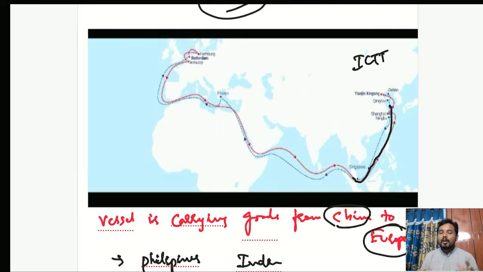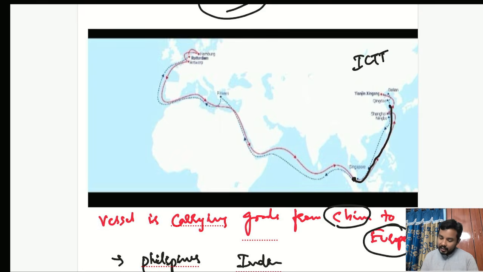A port is called an International Container Transshipment Terminal if there are many deep water berths in that port, and there is a deep water draft, and it can accommodate ultra large container ships, and it's a strategic location. All these things play a crucial role in deciding whether it is an international container transshipment terminal or not. This port in Singapore is an international container transshipment terminal.